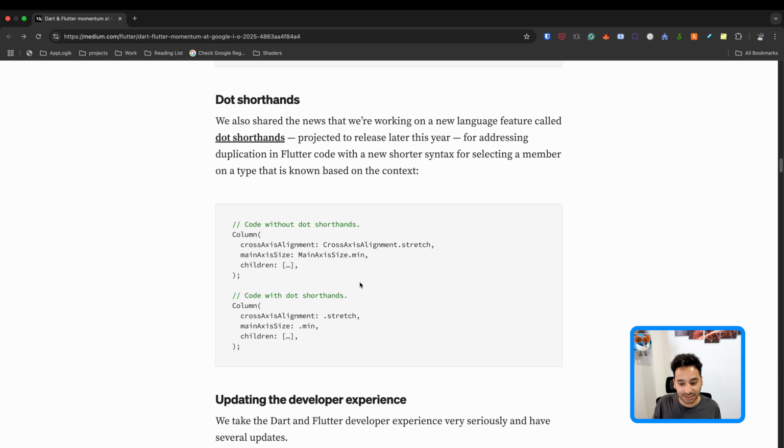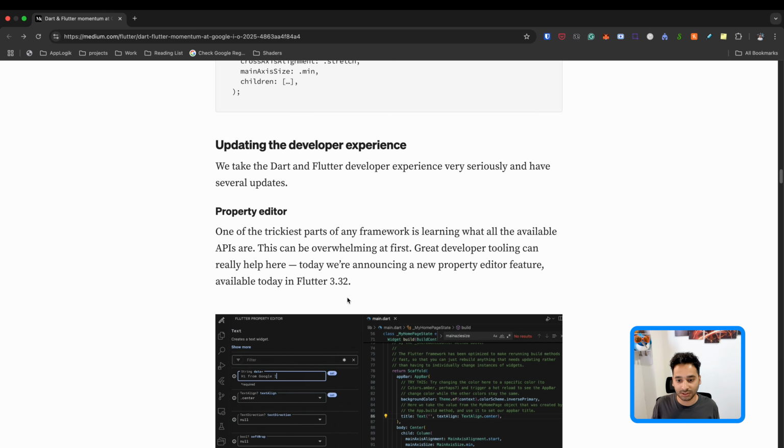And for example, in these cases, you can just ignore the name part, and you can just write a dot here followed by the enum type that you want to have. Again, I think this one is more readable, but they just simplified it and it's a shorter form of the same. And here we have the developer experience.